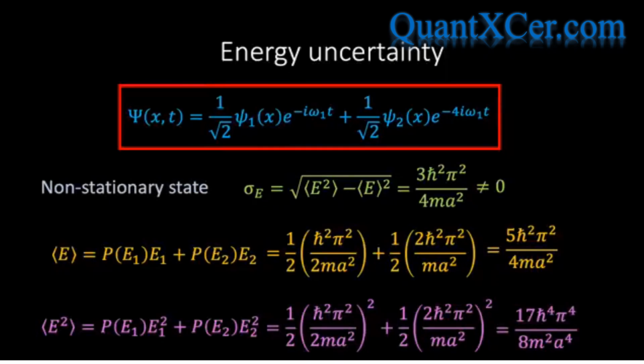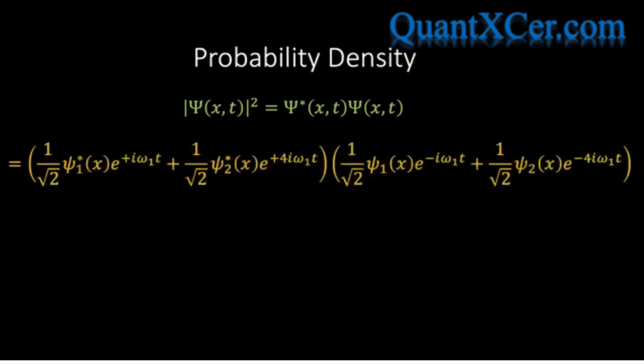For example, we will now show that the probability density and position expectation value corresponding to this wave function will oscillate in time. So let's do that. Let's begin by calculating the probability density corresponding to our general wave function. As we've seen many times now, the probability density is given by the modulus squared of the wave function. And if we then sub in the general wave function we determined earlier, we find the following yellow expression.